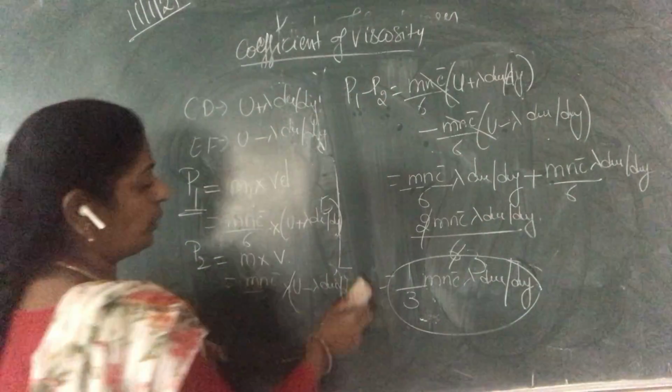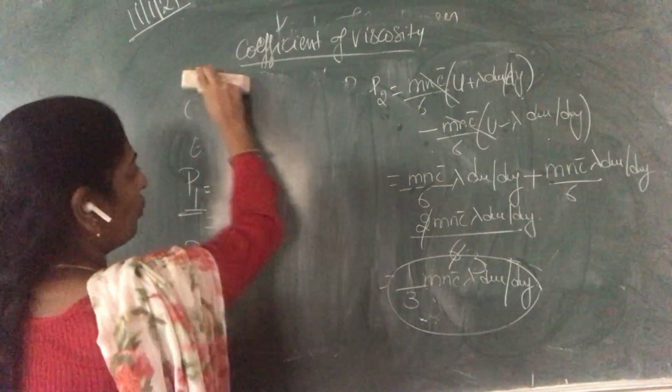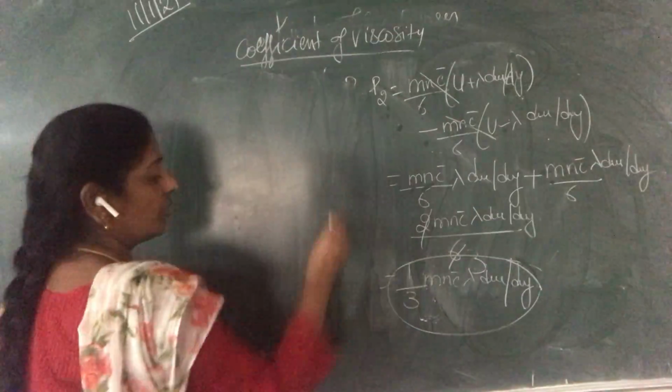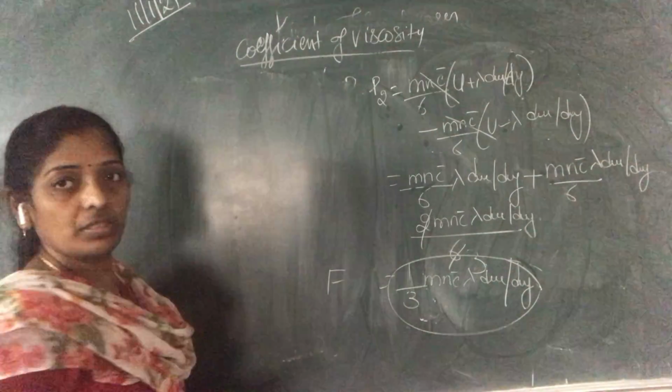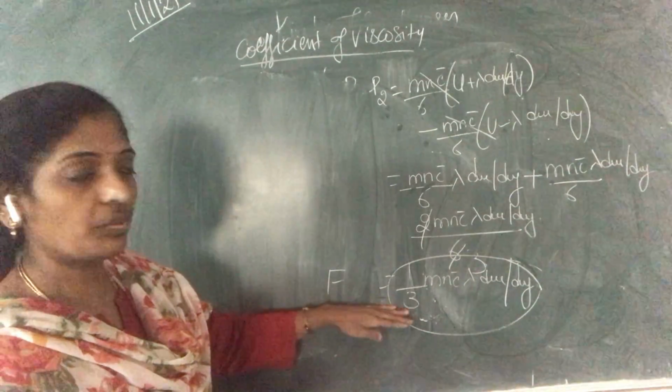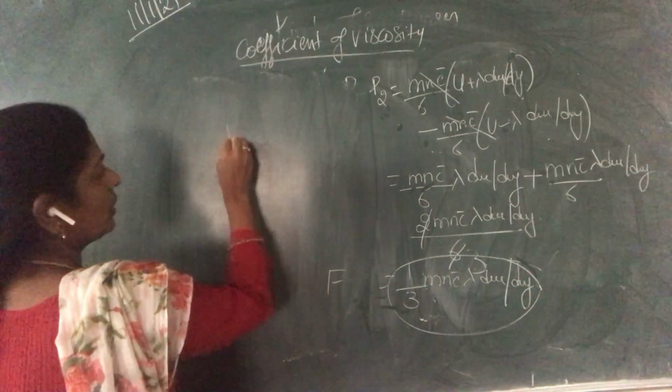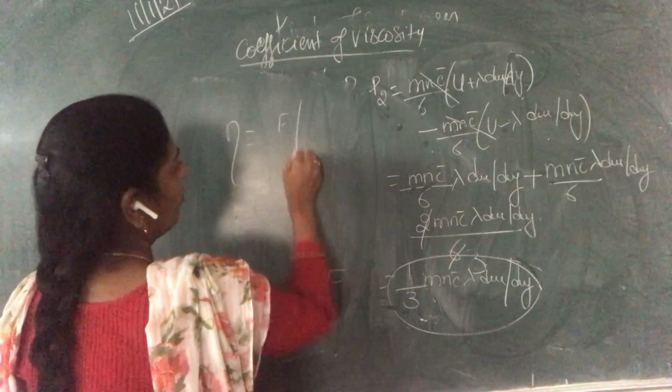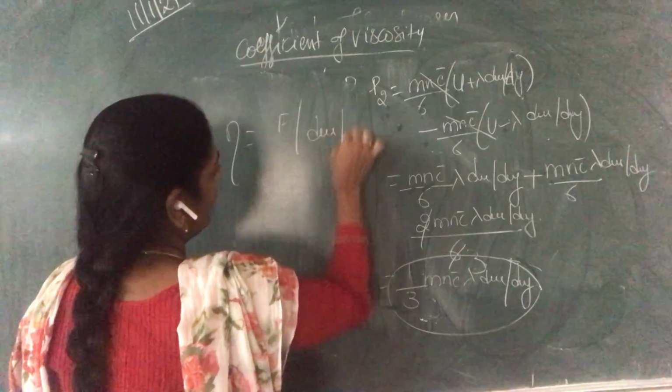P1 minus P2 is nothing but our force only, right? So this is our force. Now we have to substitute this force in the first equation. What is that first equation? Eta equal to F by du by dy.